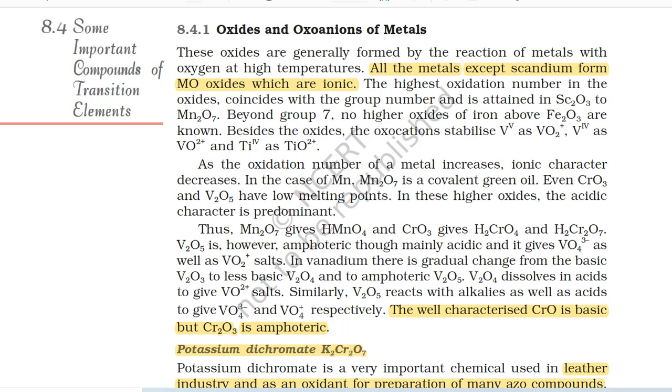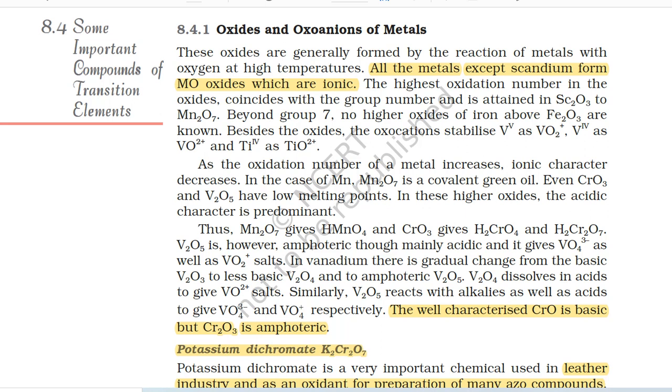Beyond group 7, no higher oxides of iron above Fe2O3 are known. Besides the oxides, the oxocations stabilize V as VO2^+, V as VO^2+ and Ti as TiO^2+. As the oxidation number of a metal increases, ionic character decreases.